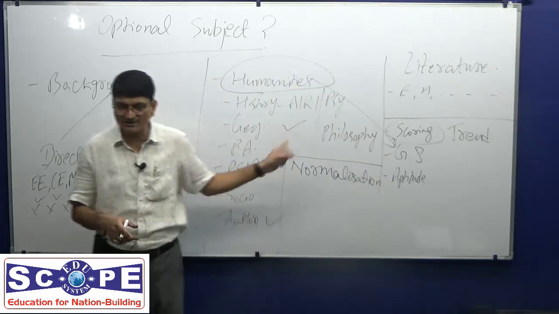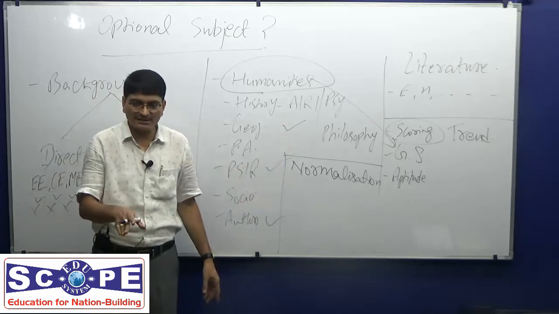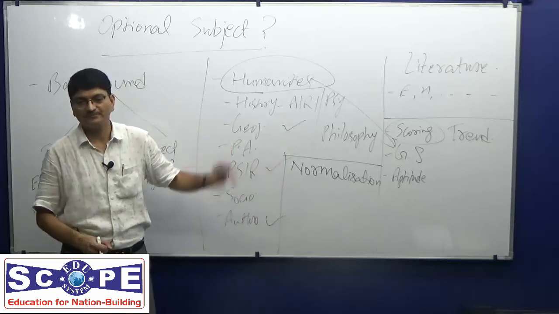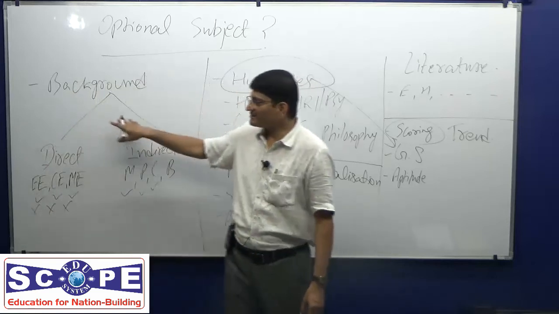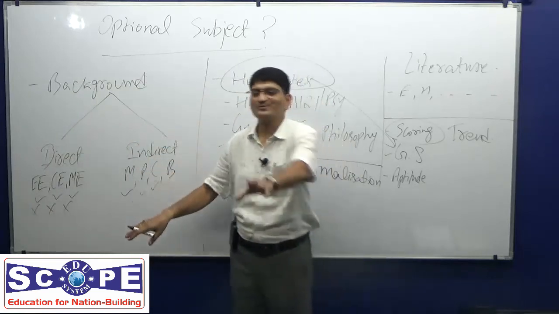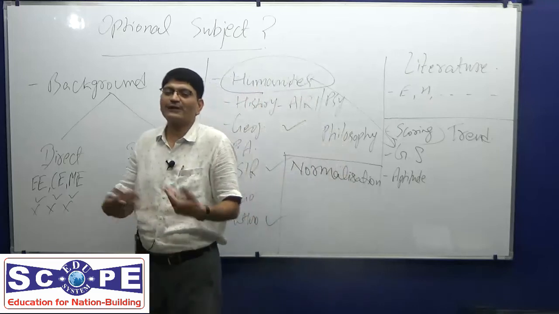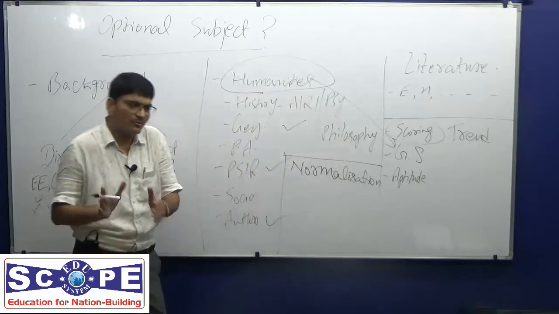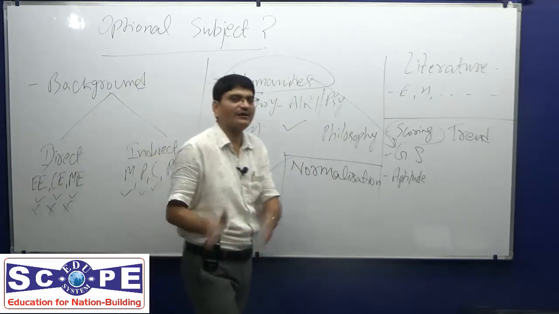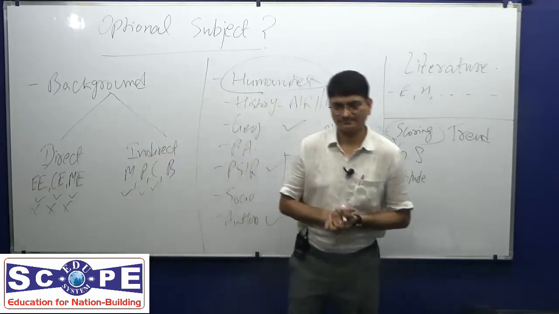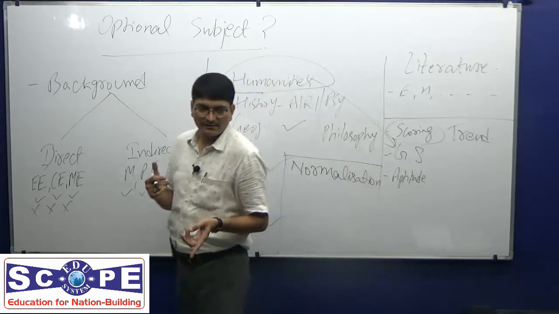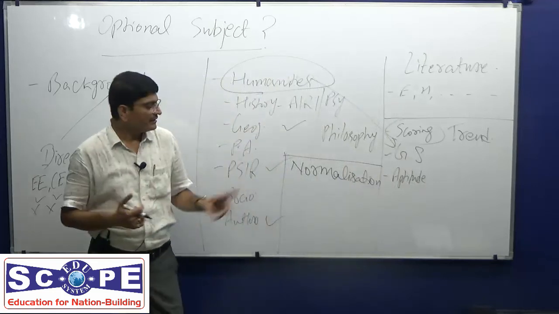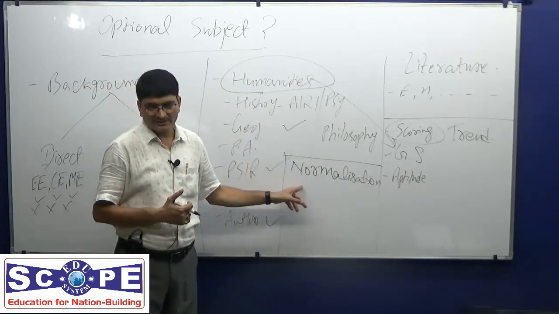You wrote good answers, but 5% of your marks is deducted because of the normalization scheme. But this will never happen in a technical subject because the takers are not in thousands. So there will be no requirement to do normalization of marks. Almost proportional representation will come automatically. Are you getting the point? So this is one big hurdle, an obstacle in the mind which a student always considers.